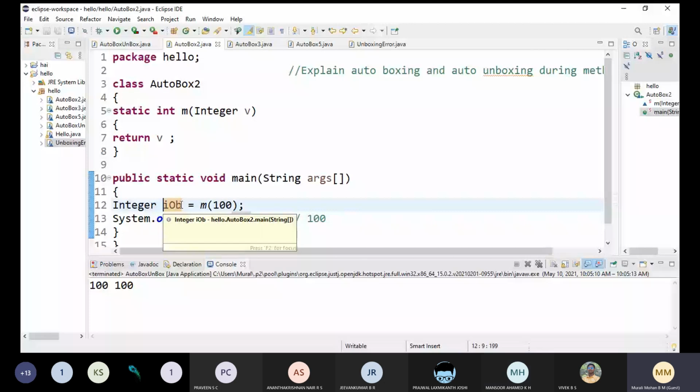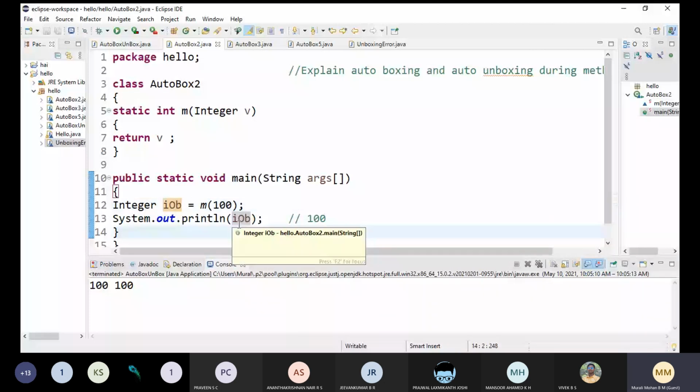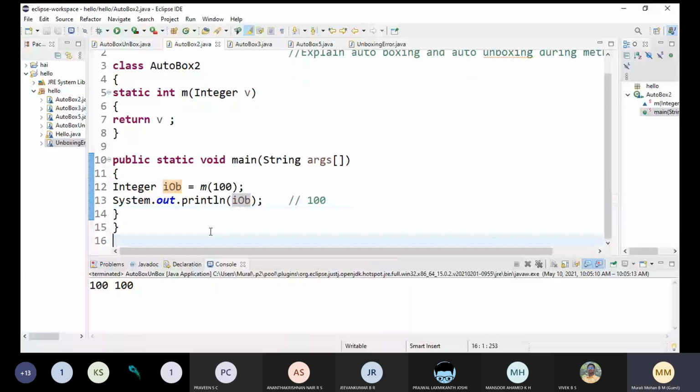Yes, sir. Okay, now here we are trying to print this iob, so hence it is printing. Let me execute this. Just see iob, it is printing 100. Here our motto is whether auto boxing and auto unboxing is possible in a method call. Yes, it is possible. Is it clear?